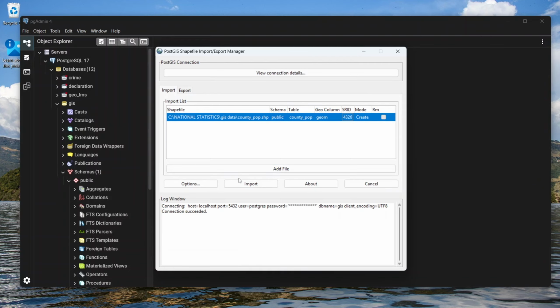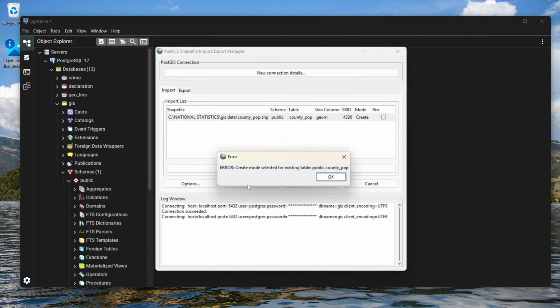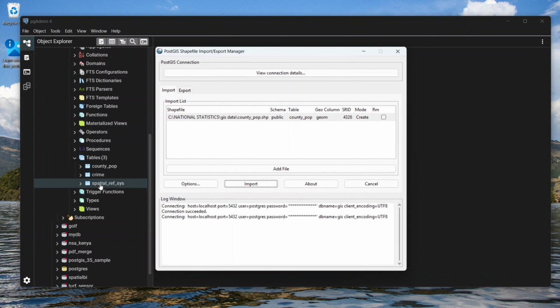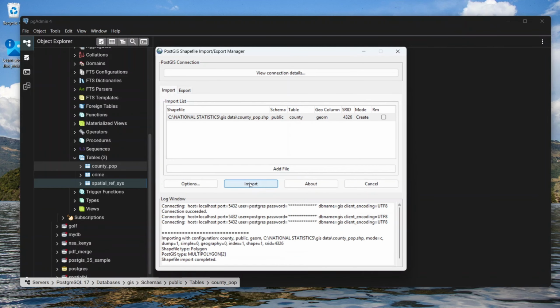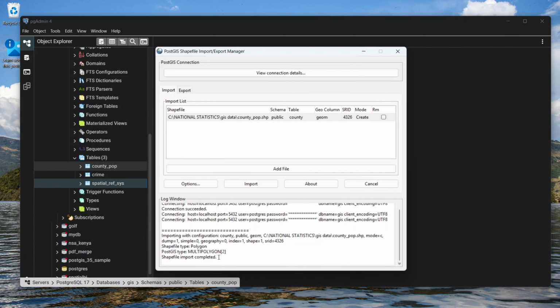And now the next thing is you need to click on Import, and it says the create mode selected for existing table, public.countypop. So it looks like this table already exists, and if I scroll down you can see that we have the same table there. So what we can do here is just change the name and say county like this, and then click enter. So you can go ahead and click on Import, and then you can see that the shapefile imported, import completed successfully. So now you can go ahead and close your export manager like this.